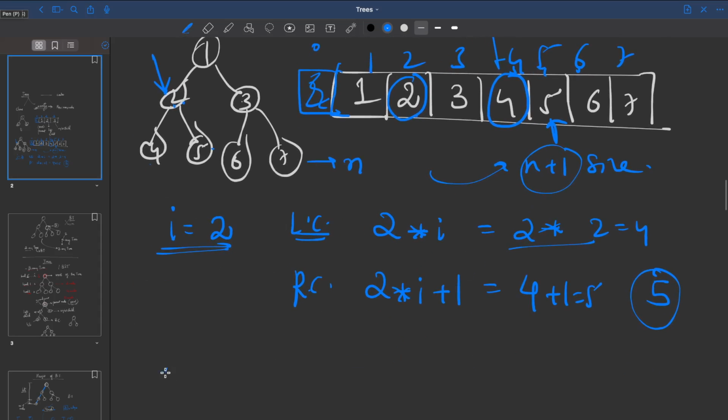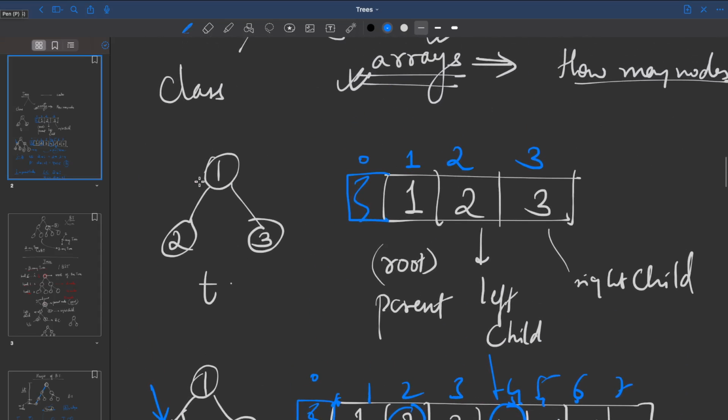If you know the parent's index, let's say the parent index for a particular node is i, you can find the immediate left child: the index of the left child would be 2 into i, and the index of the right child would be 2 into i plus 1. This works because you're starting with 1. You can use the same thing at the root.